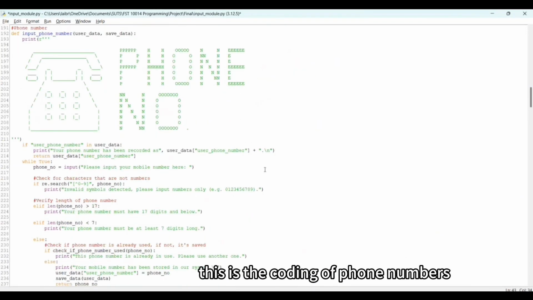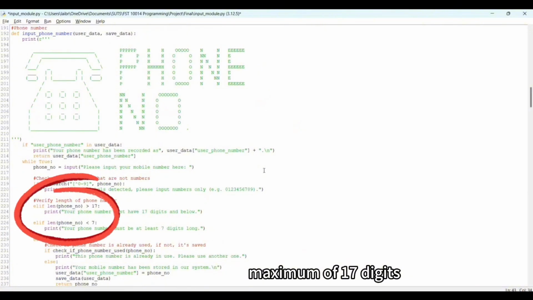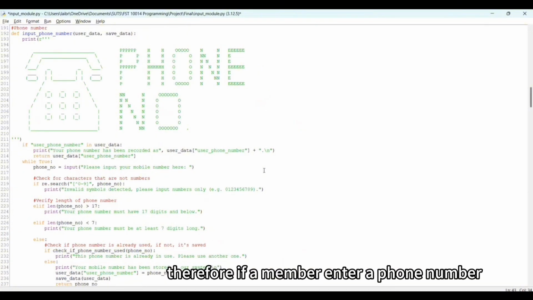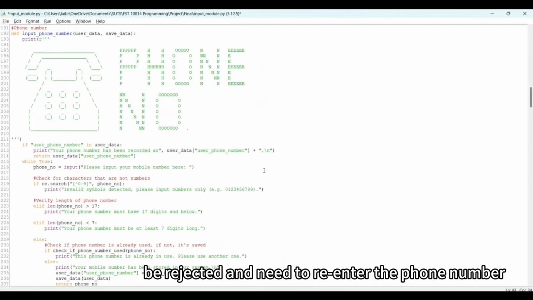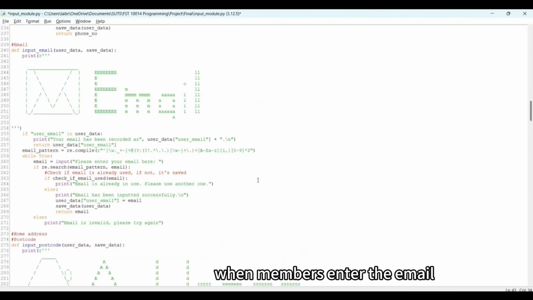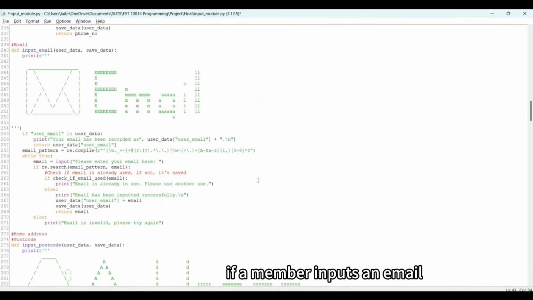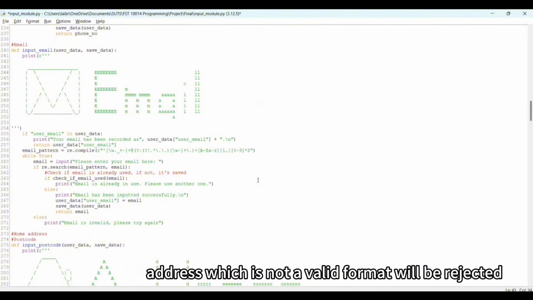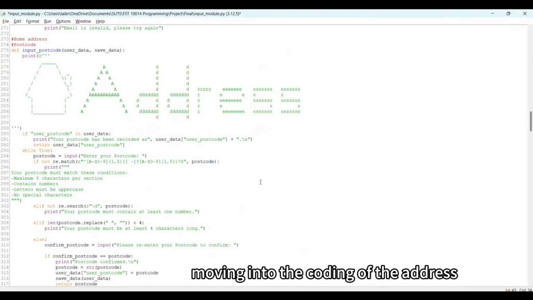This is the coding of phone numbers which members need to enter. A phone number has a minimum of 7 digits and a maximum of 17 digits. Therefore, if a member enters a phone number which is not inside the range, it will be rejected and they need to re-enter the phone number. When members enter their email, they must input a valid email address, such as gmail.com or yahoo.com. If a member inputs an email address which is not a valid format, it will be rejected and they need to re-enter their email.